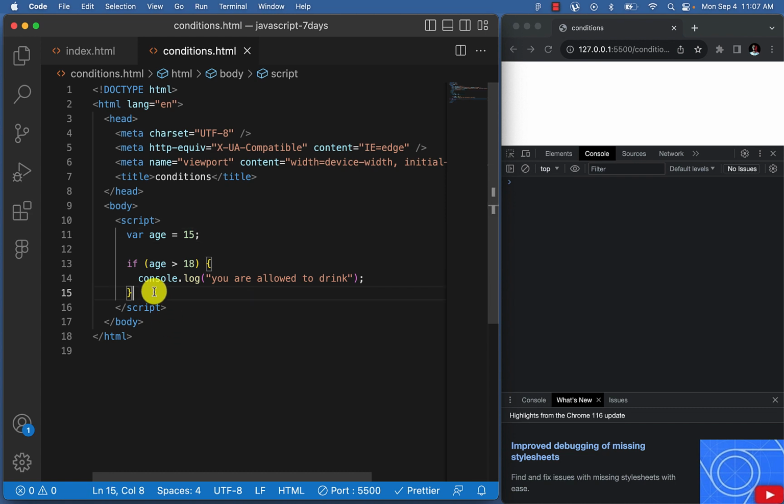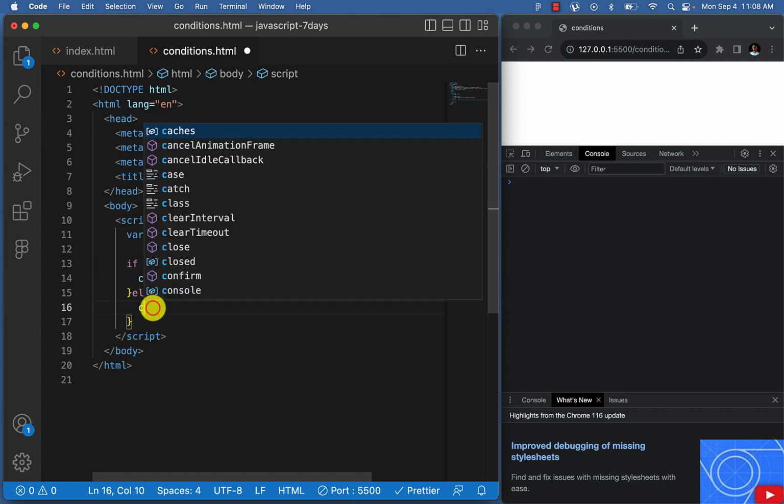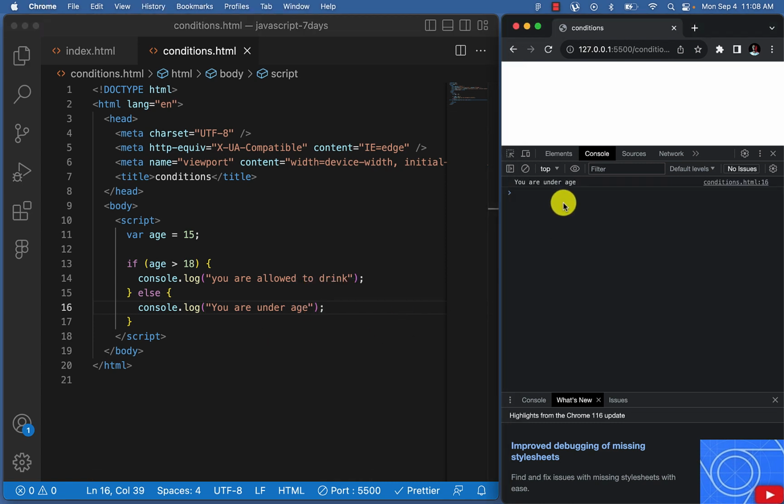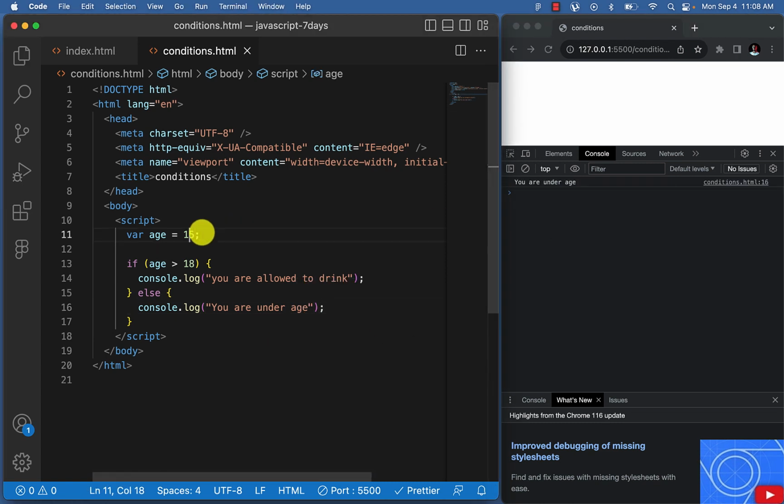So let's add another condition. Let's say else. Else is what happens when this other condition is not true. So now right here, I will come in here, I will say console.log you are underage, right? So now it's going to show you are underage. But if age here is 25, for example, you're going to see you are allowed to drink, right?